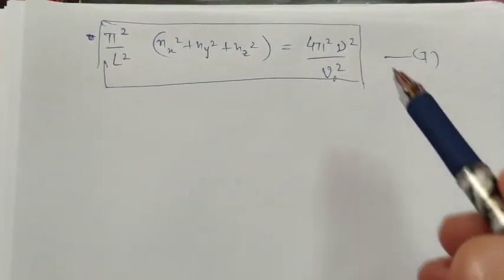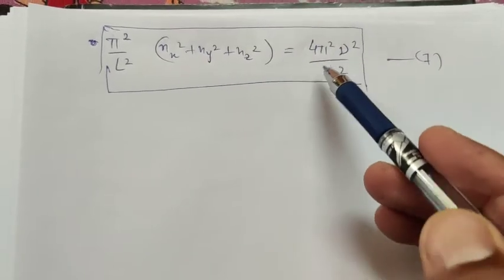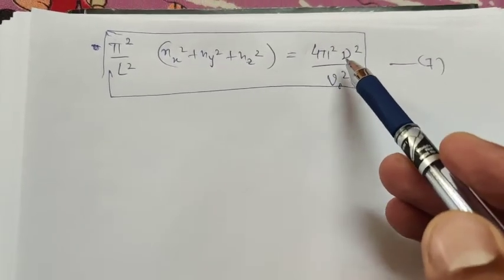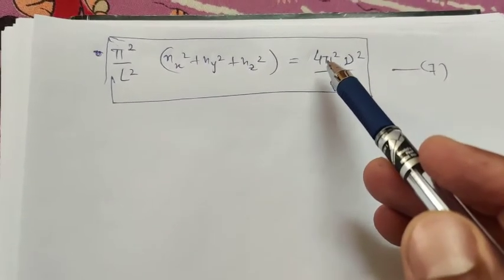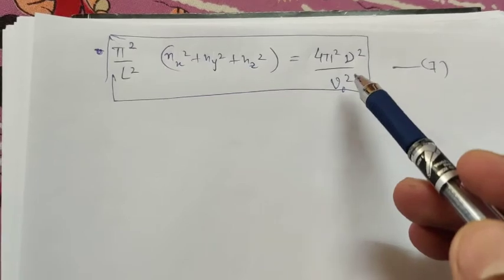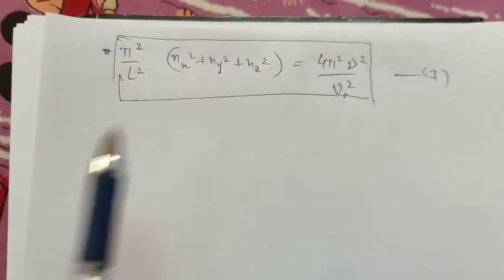This resulting equation, this part can also be written in terms of lambda. So nu upon v will be 1 upon lambda. So this will be 4 pi square upon lambda naught square, but let it remain in terms of frequency.